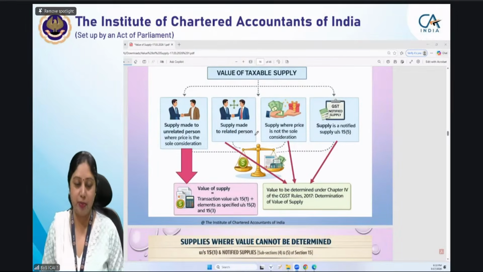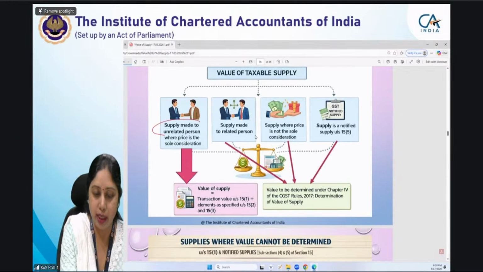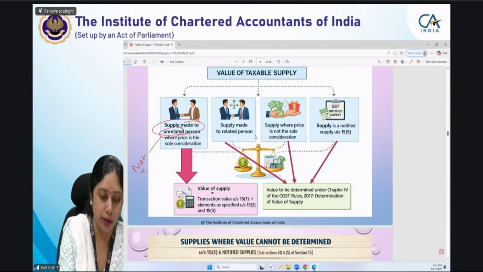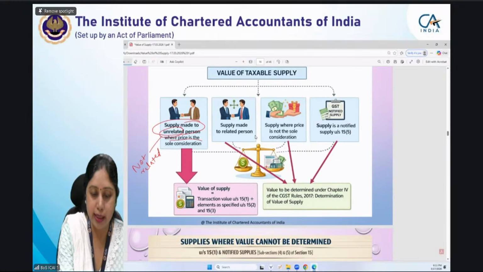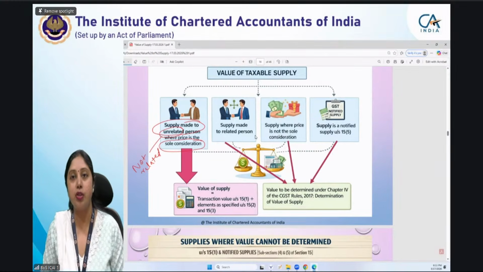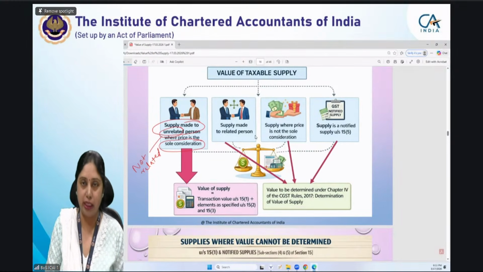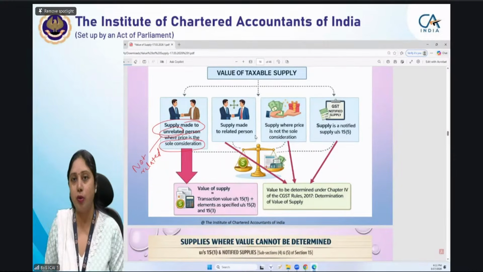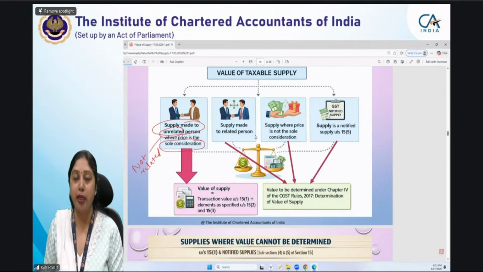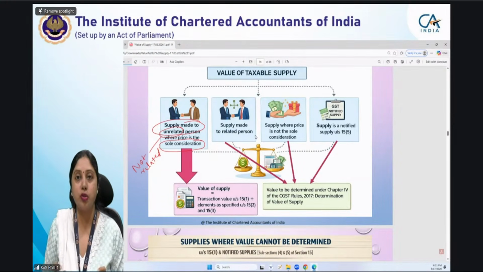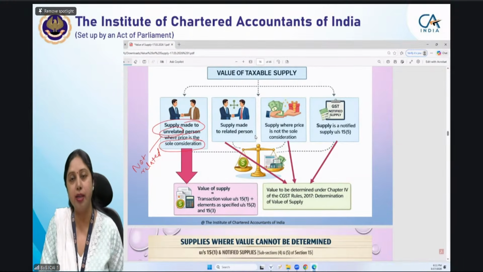See, supply should be made to an unrelated person, so it should not be a related person. That is the first condition. And the second is that price is the sole consideration. That means there should not be a case where we are giving some money and also giving some gift to our supplier, that is, the buyer is giving money plus some other consideration. The price is split. The price which we are taking should be the sole consideration, the only amount which has flown from buyer to supplier.